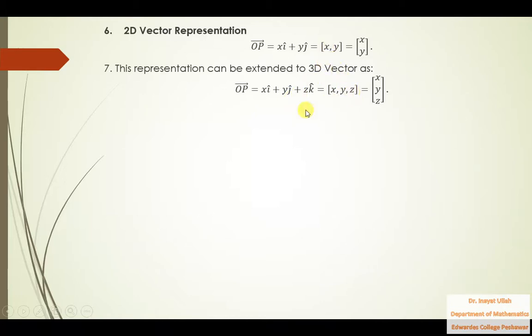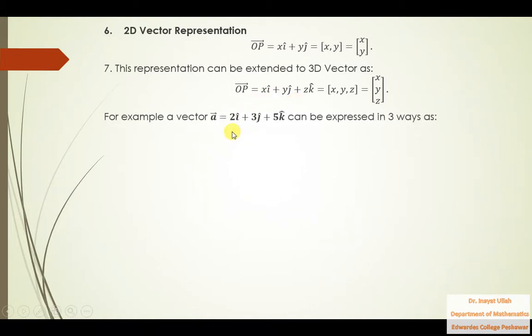Just add the z component, and that is the third style of writing this vector. So all these three have the same meaning. If you write a vector in this fashion, or in this fashion, or in this fashion, all these three have the same meaning.